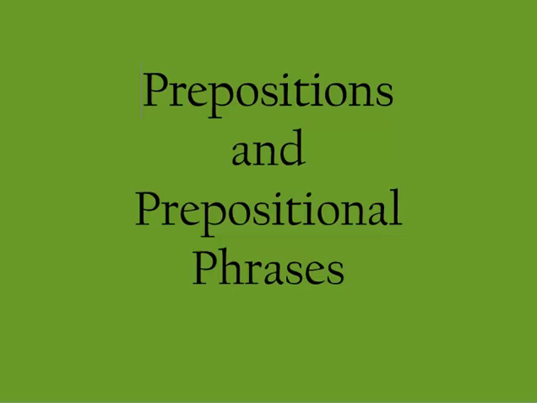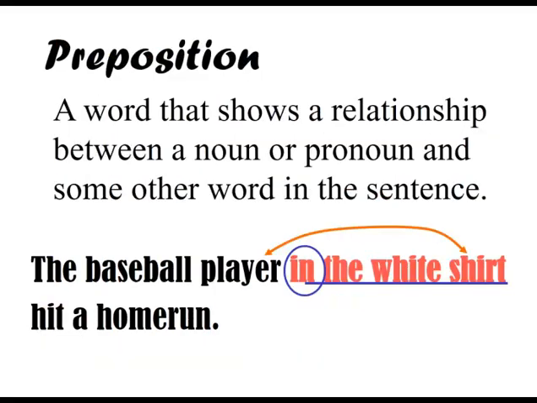So I think it's really important that we go through and review prepositions, what they are, and how they act in phrases. Okay, so what is a preposition? Well, a preposition is a word that shows a relationship between a noun or pronoun and some other word in the sentence. Sometimes it's between two nouns, sometimes it has to do with the verb, but it's always having one noun, which is in the phrase, and its relationship to another word in the sentence. So it's a connector in a way.